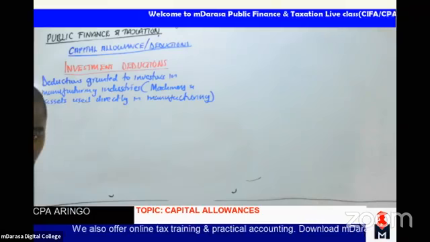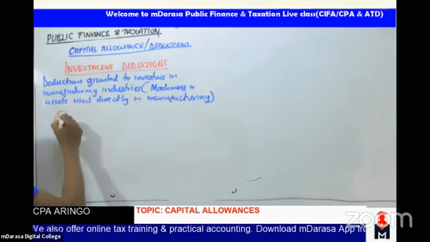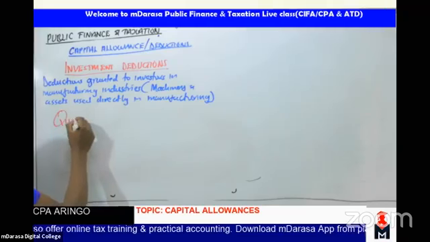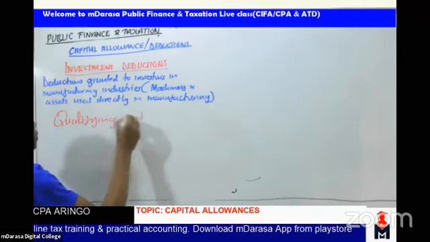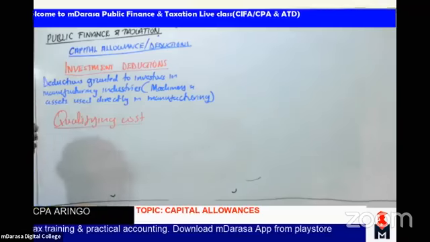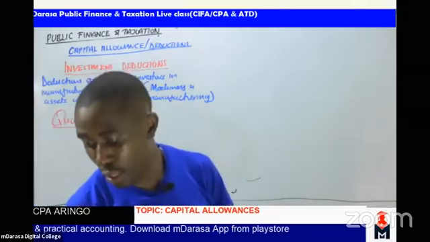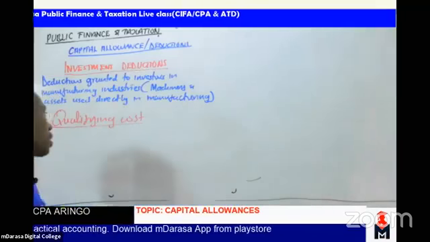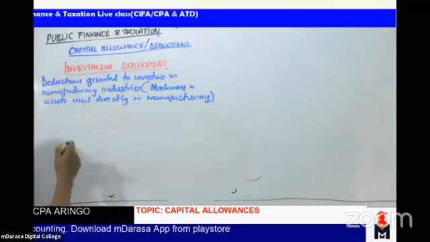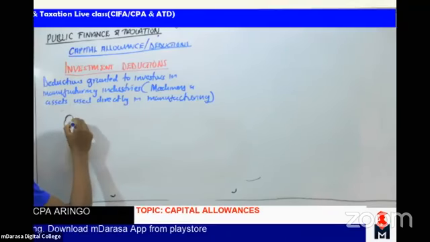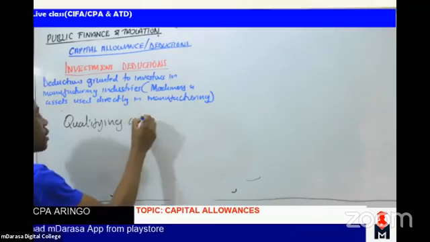I want us to understand the concept of qualifying cost because, as I've mentioned, this concept will affect us in each and every capital allowance that we'll be handling. So we are talking of qualifying cost.